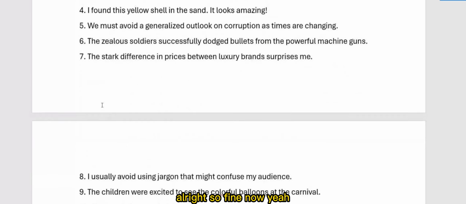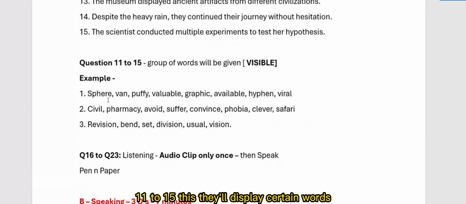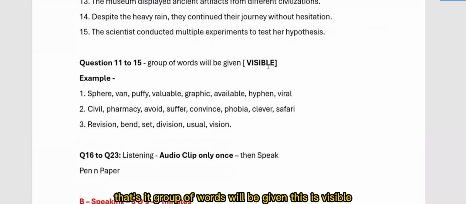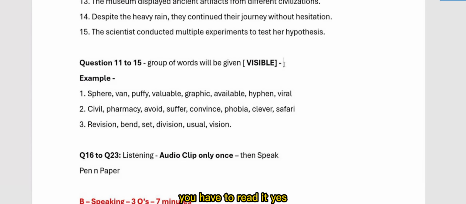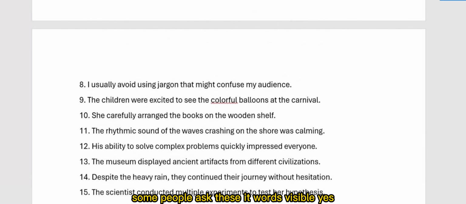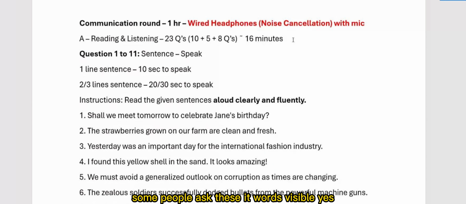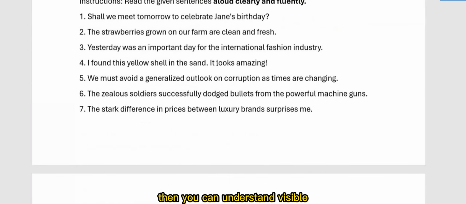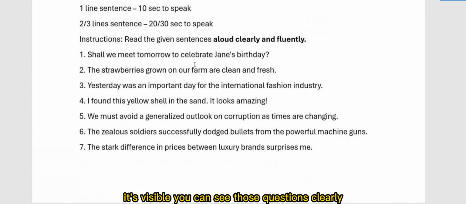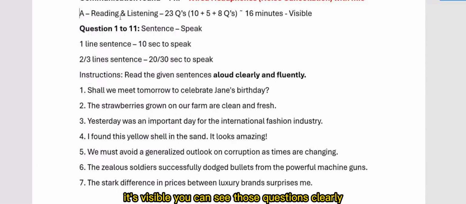Right? So, fine. Now, for 11 to 15, they'll display certain words. You need to read those words. A group of words will be given, and it is visible. You have to read it. Yes, some people asked, are the words visible? Yes, reading sentences, 23 questions, one by one, visible. I'll show the original video, then you can understand. You can see those questions clearly.